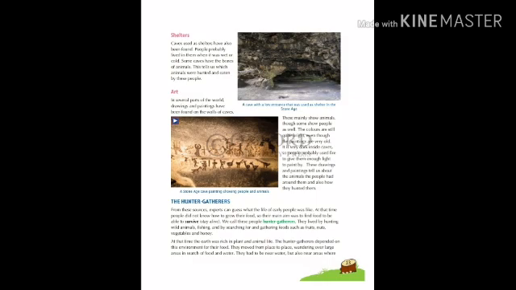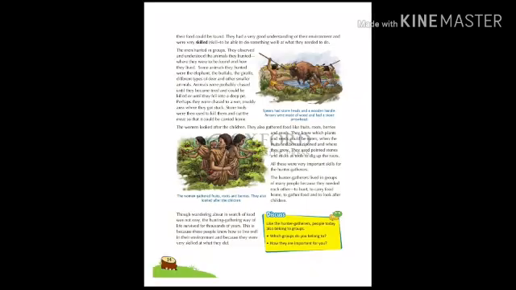They lived by hunting wild animals, fishing, and by searching for and gathering foods such as fruits, nuts, vegetables, and honey. At that time, the earth was rich in plant and animal life. The hunter gatherers depended on this environment for their food. They moved from place to place, wandering over large areas in search of food and water. They had to be near water but also near areas where their food could be found.